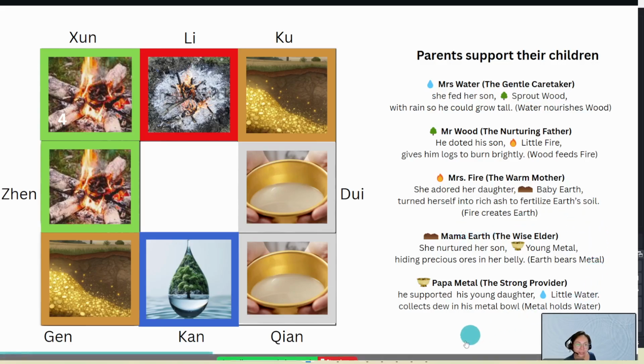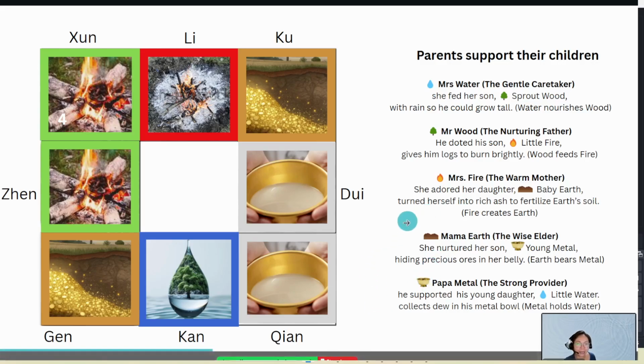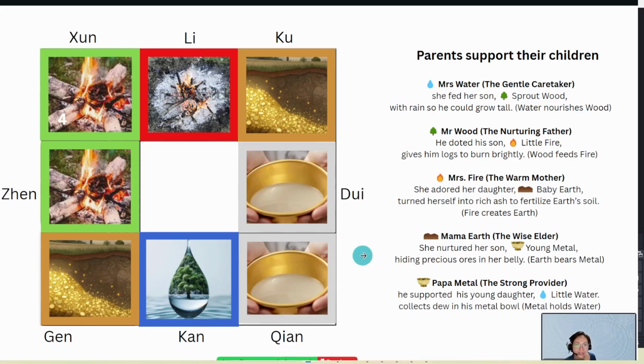Okay, so fire creates the earth. And next one, we take a look at Mama Earth. Imagine her as a wise elder. Why? She nurtures her son, the young metal, by hiding her precious ore in her belly. Because the big earth is hiding the metal inside. So imagine the earth is a belly and the metal is hidden inside. That's where metal is found, under the earth, in the rock, in the mountain.